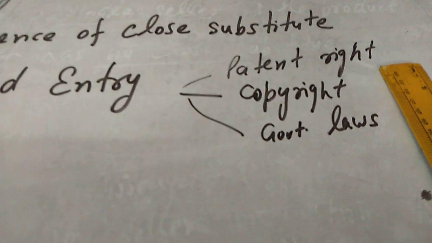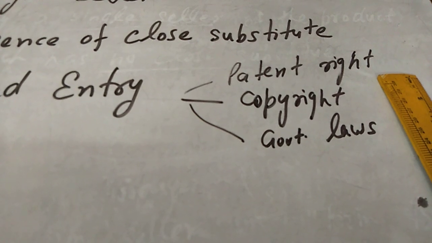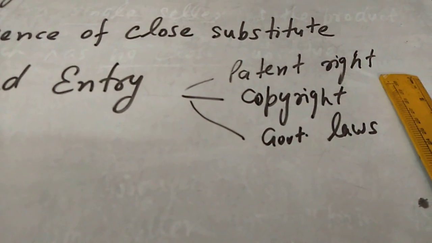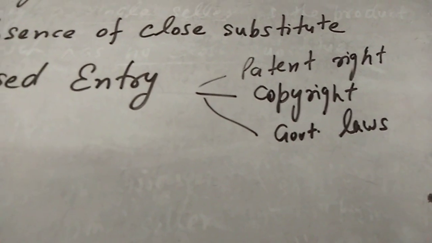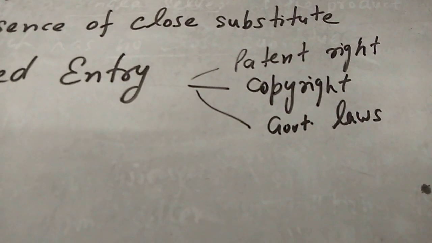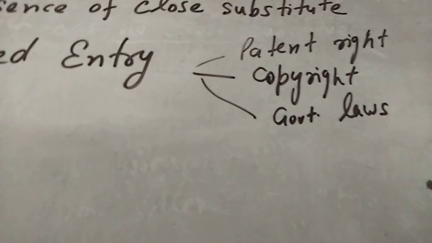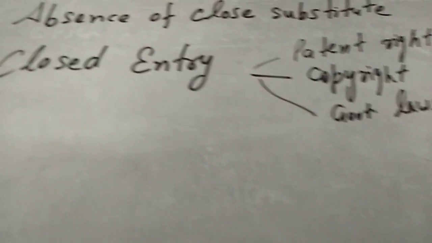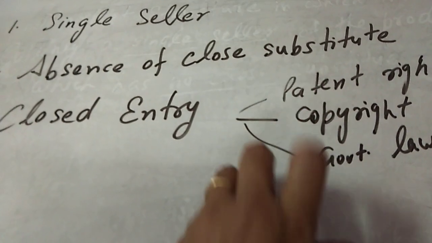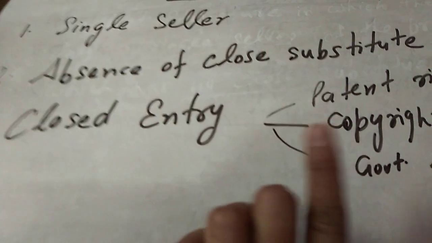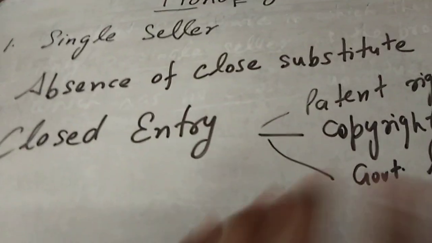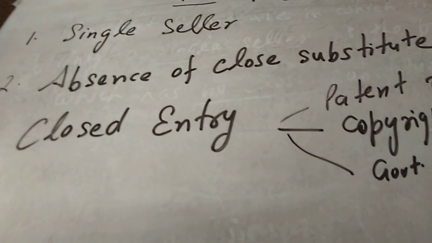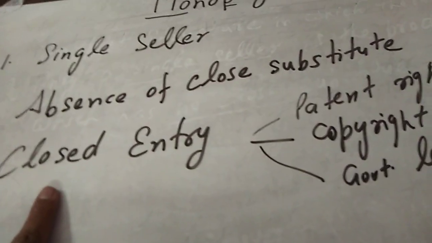Patent right is the right which we take on any discovery. If we discover anything, the people will take patent right on that. Copyright is the right on intellectual properties, and the government laws you all know. So what happens, children, in monopoly market structure, with the help of these three, government will put some restrictions so that a new firm cannot enter the market and their entry is totally closed.